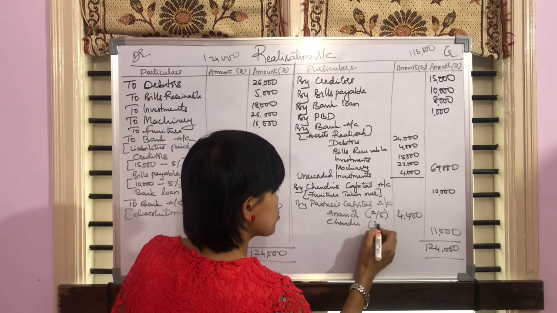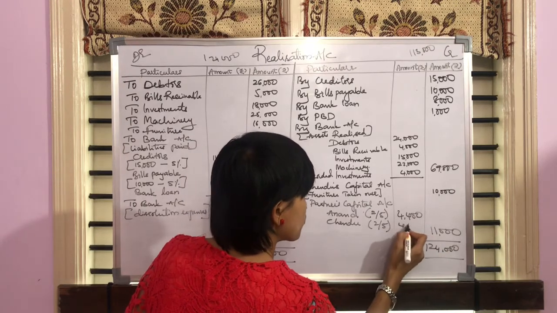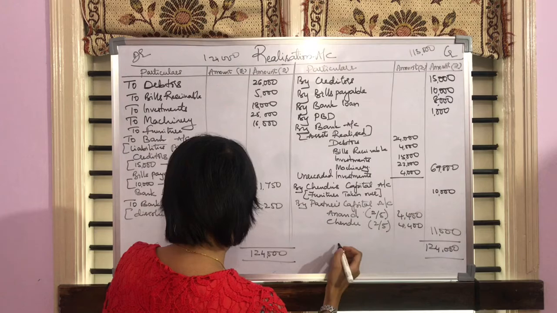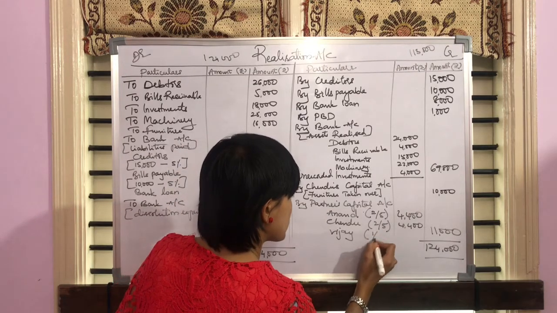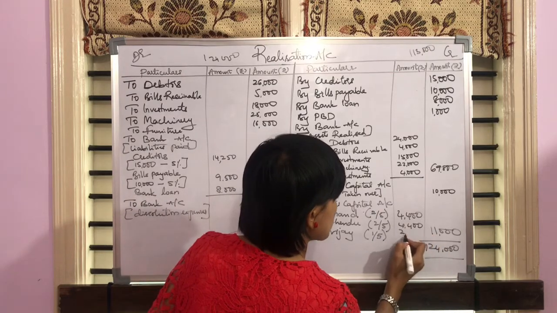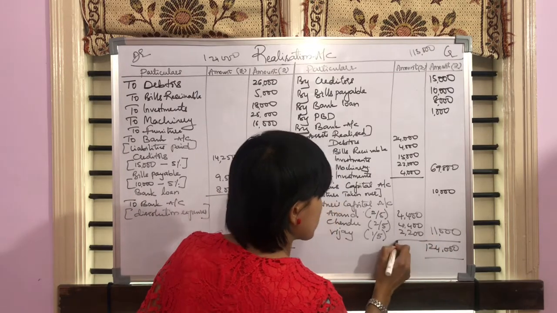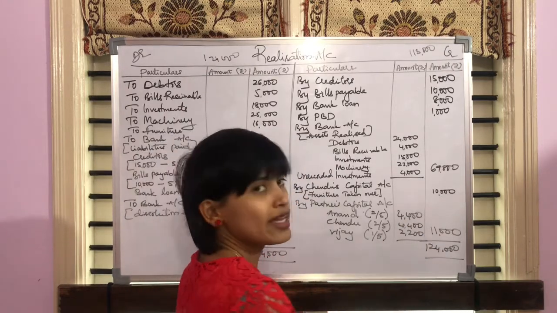Chandu's share is also 2/5 into 11,000, 4,400. The last partner is Vijay. His share is 1/5 into 11,000, 2,200. So if you add the total of all this, it is going to be 11,000.